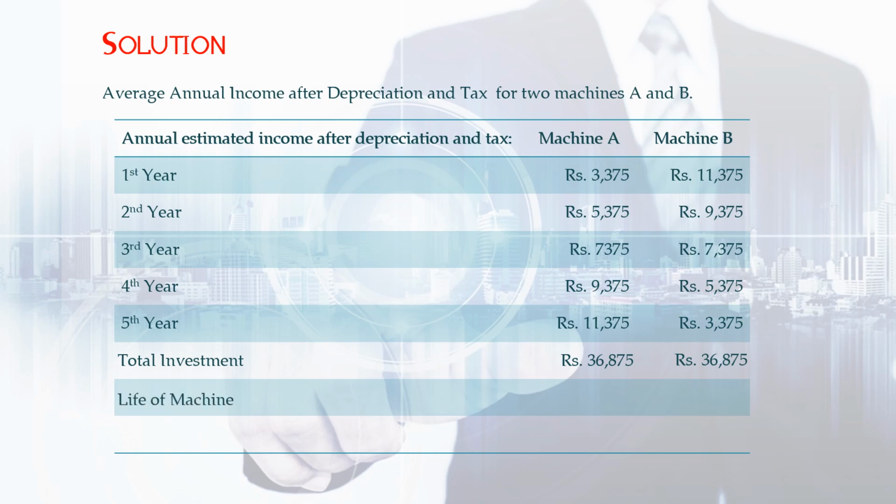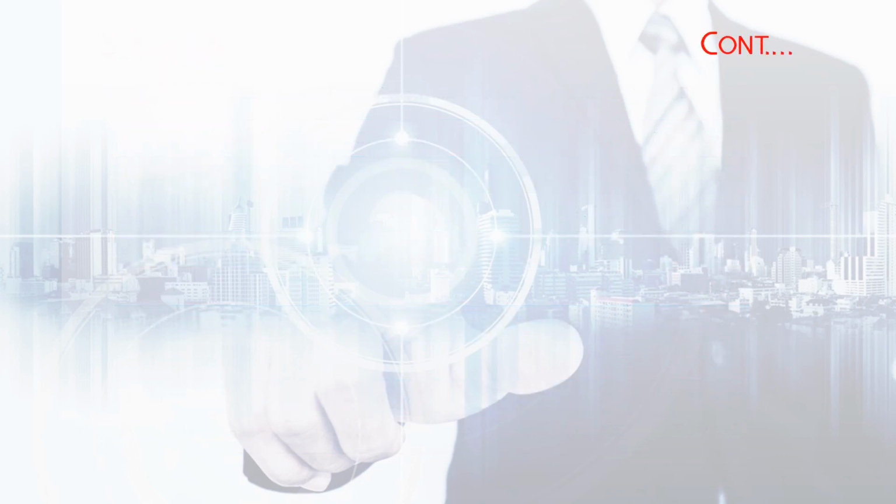Now the life of the machine is equal to 5 years. So why are we including the life of the machine? Because to find the average, total divided by life of the machine. So the total is rupees 36,875 divided by 5, which is rupees 7,375. Okay, now let us calculate average investment.